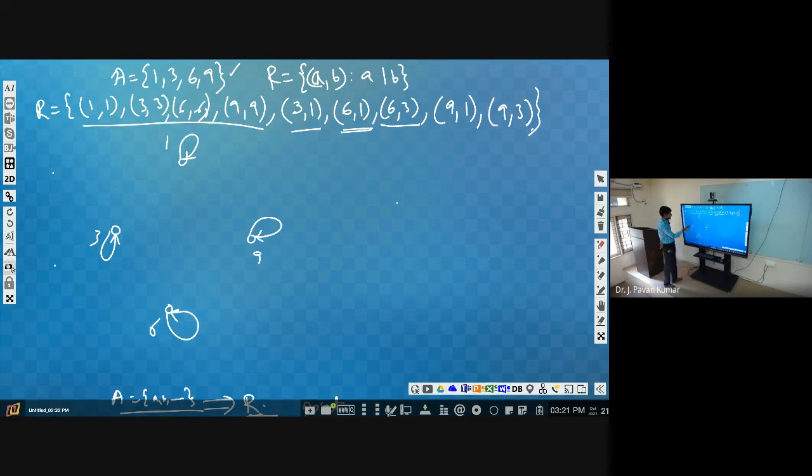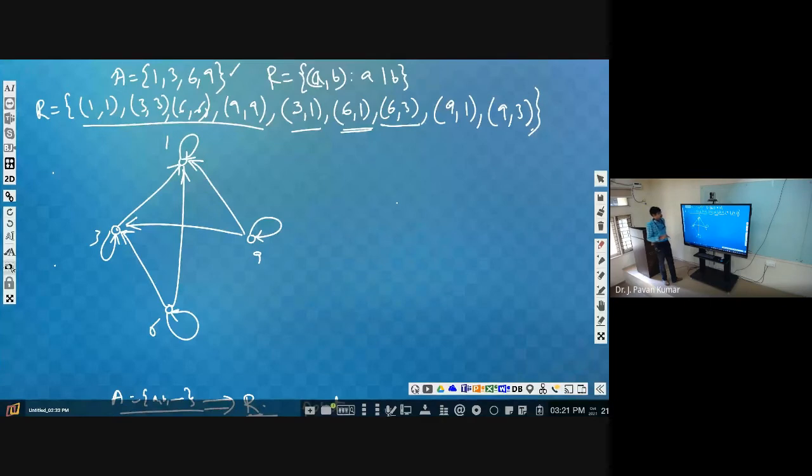Other than that, (3,1), in the sense from 3 to 1 we will have a directed edge. Next (6,1) will have a directed edge. Next (6,3). Next (9,1), (9,3). So this will be the digraph representation. Is this clear till this point? We have just represented the relation by using a digraph.